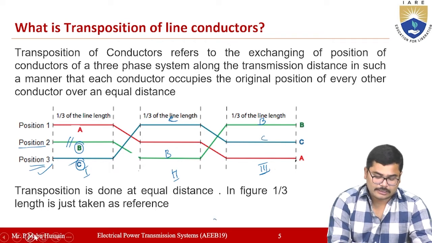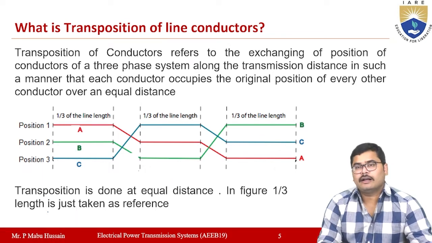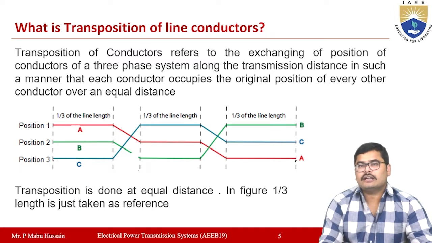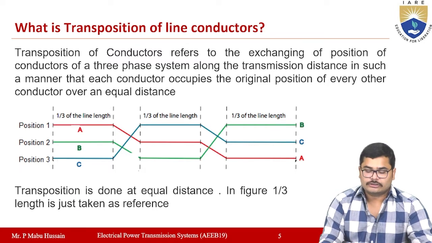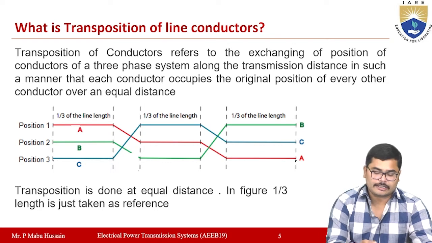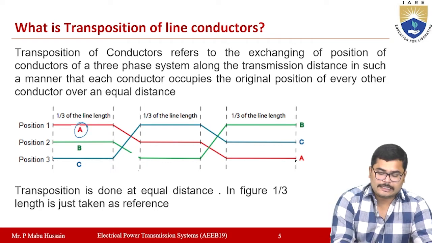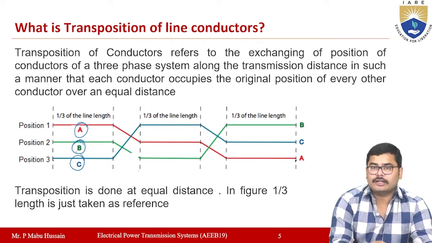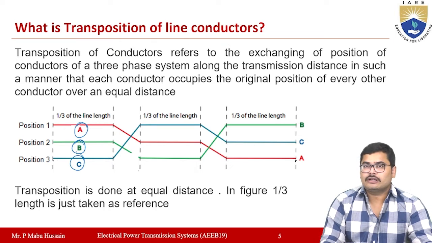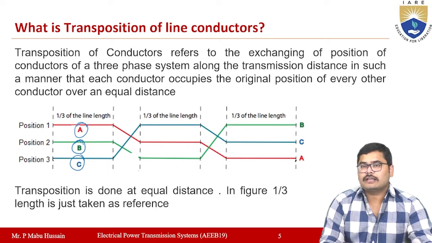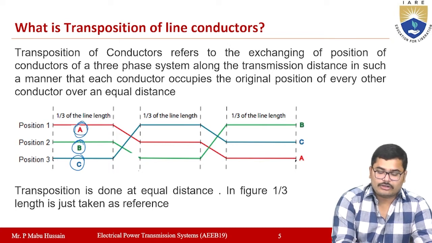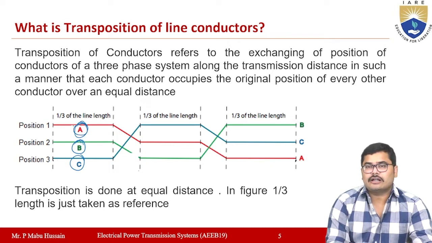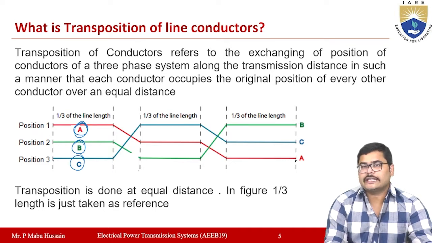So the conductors will be arranged in this way. This is called the transposition of line conductors. Each phase conductor occupies the original position of each and every other conductor. That means any phase which starts at the initial position will occupy the other positions also at equal intervals.